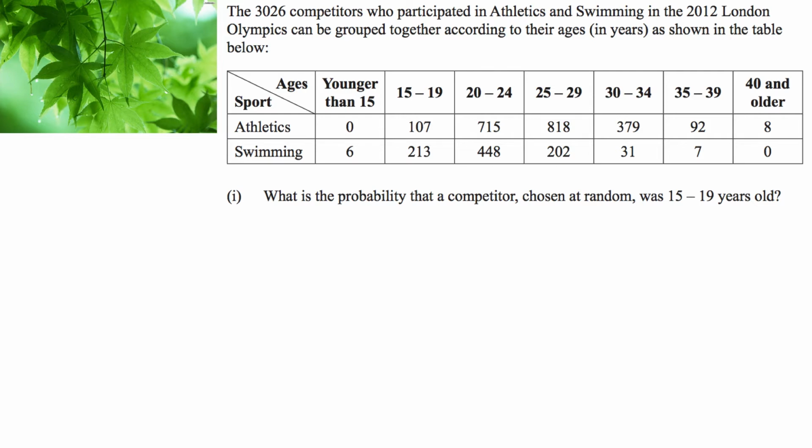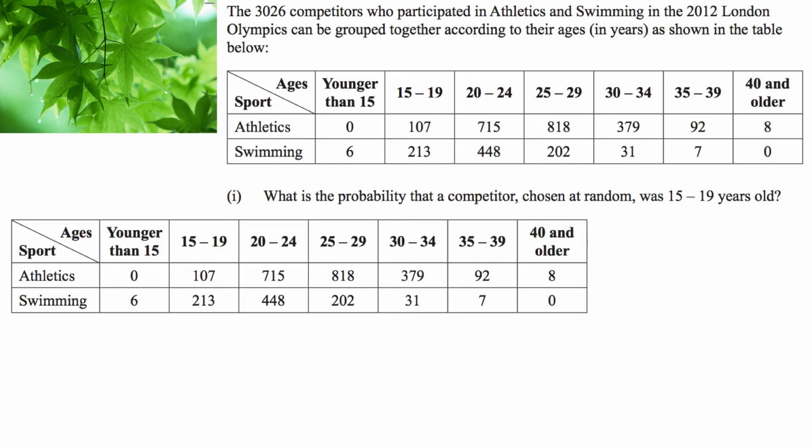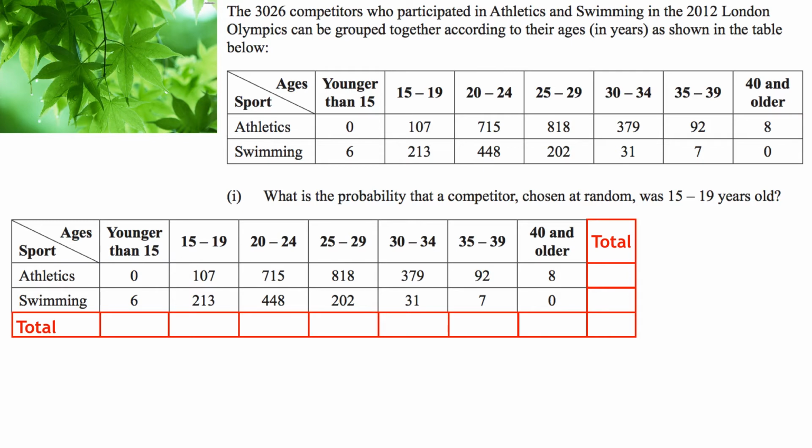The first thing I notice when I see this table is it doesn't have any totals. It doesn't have a total column at the end or a total row across the bottom. So that's the first thing. Before I even look at the question, the first thing I'm going to do is complete this data table. So I'm going to take my data table, add in a total column, and add in a total row across the top and bottom. Then I'm going to work them out.